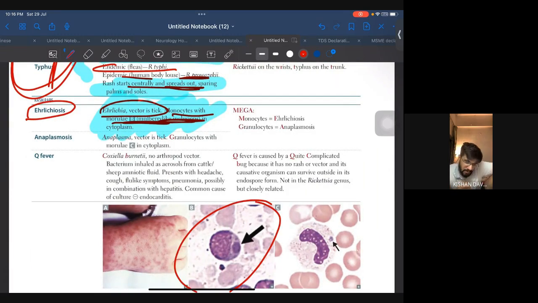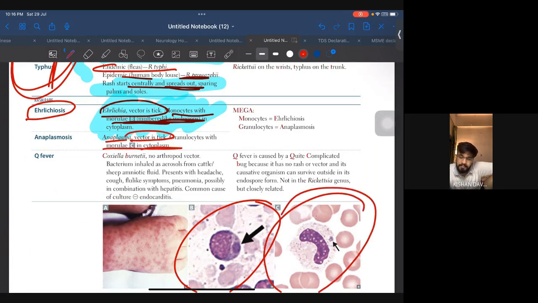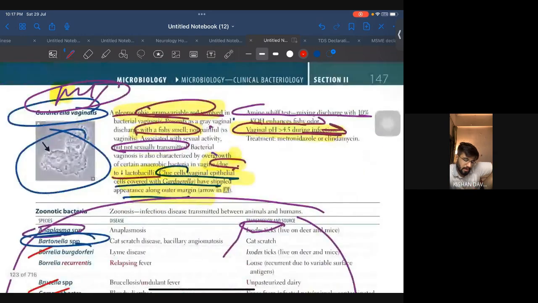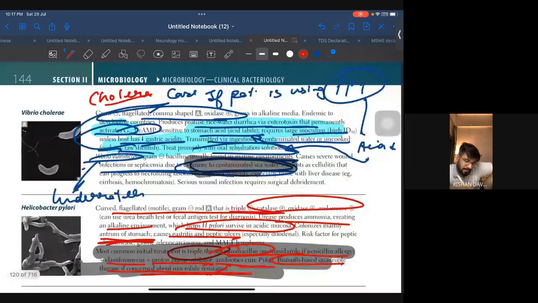Coming to anaplasmosis, Anaplasma: vector is tick, granulocytes with morula. Just these two images, try to remember. Okay, and here the vector is tick, but the carrier is actually deer. We saw that, right? We saw that in Borrelia. Where is that?